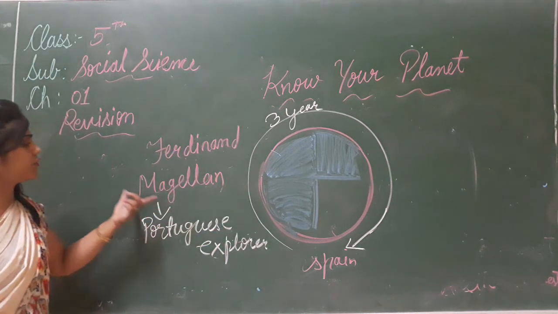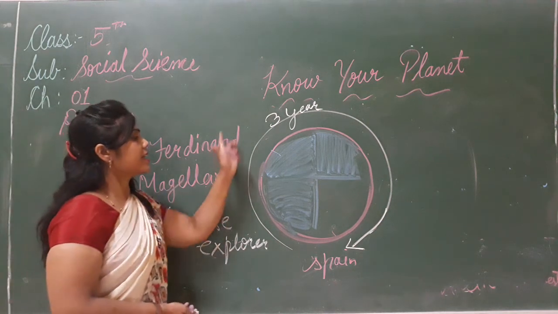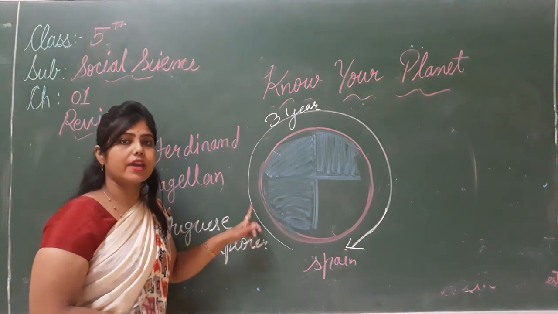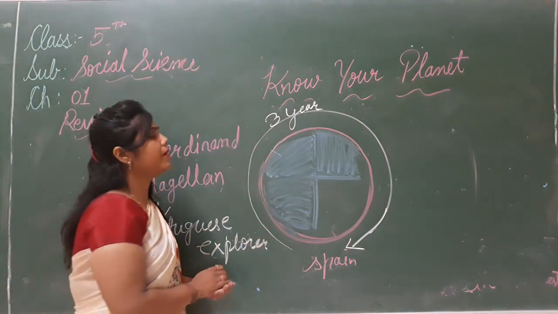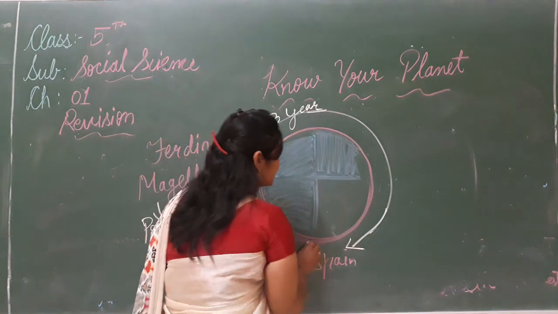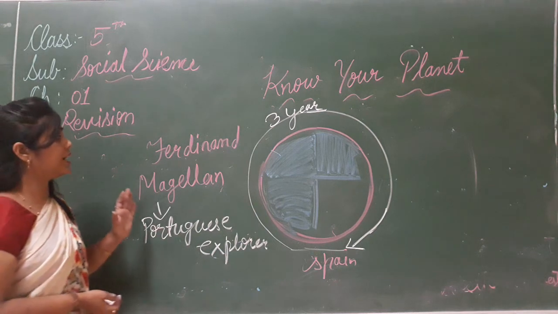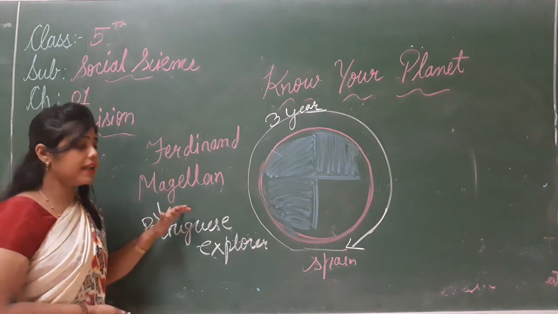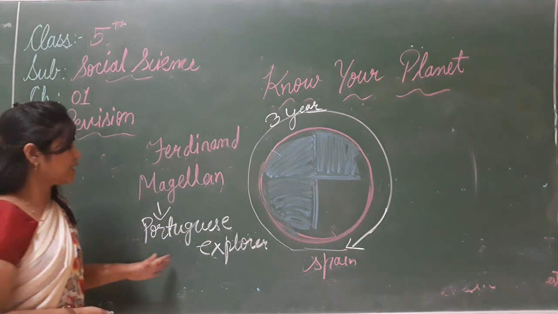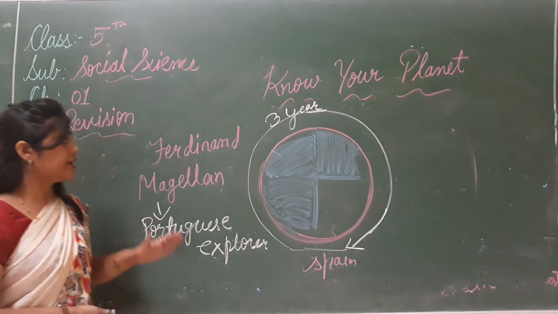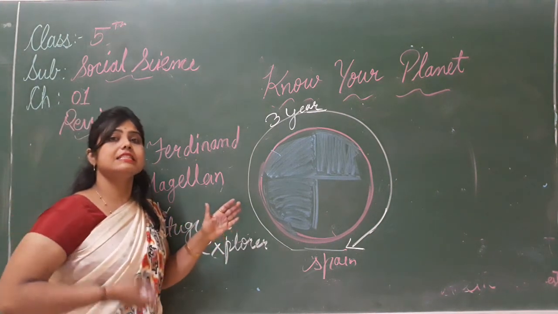इन्होंने ये प्रूव किया है कि ये जो अर्थ है कैसी है, गोल है. Okay, it is slightly flat at the top, हल्की सी फ्लैट है, and slightly flat at the bottom. So this man, Ferdinand Magellan, a Portuguese explorer, started his sea journey.